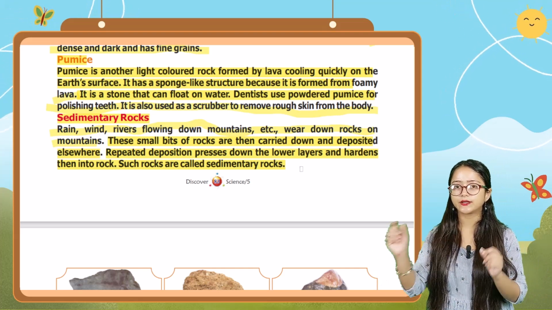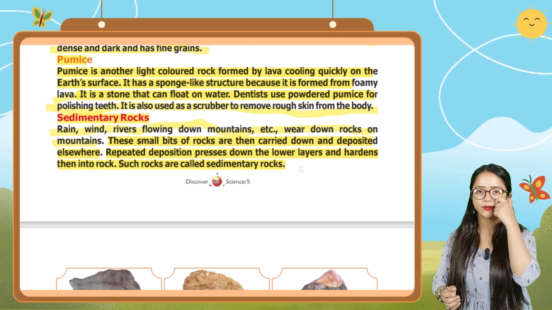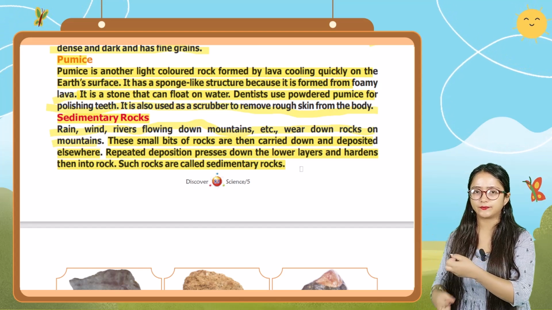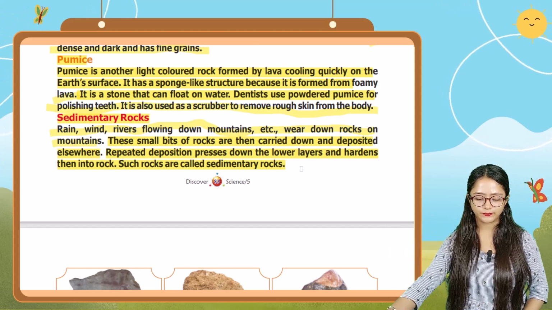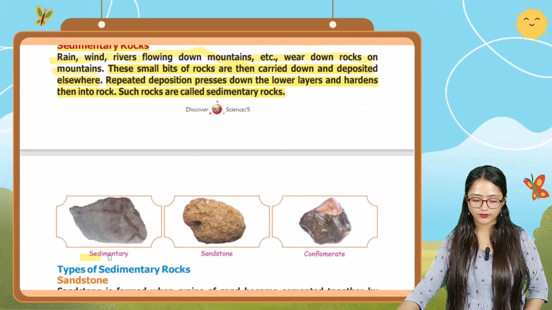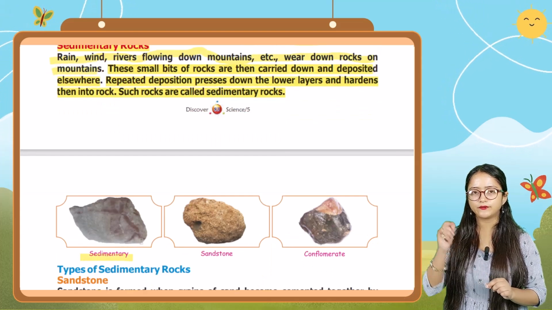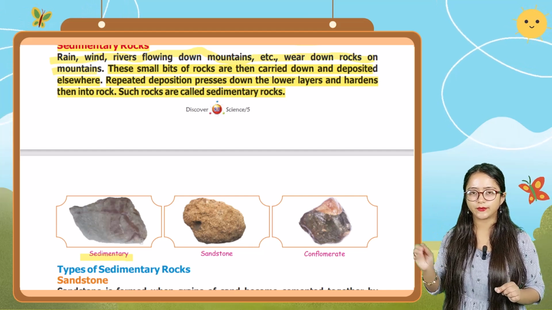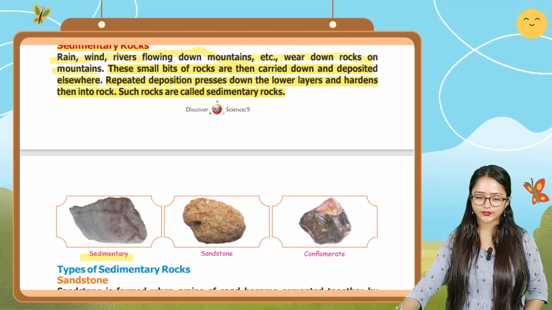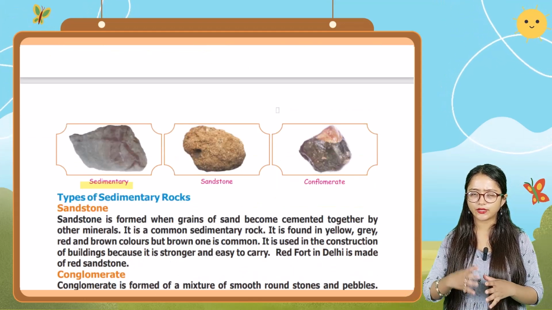By the word sediment only you can recognize it. Sediment means small particles which are pressed down and then get hardened. That is known as sedimentary rock. Here in this image you can see the sedimentary rock which is formed of very small particles of sediments. Now, in this sedimentary rock, there are also some types of sedimentary rocks.